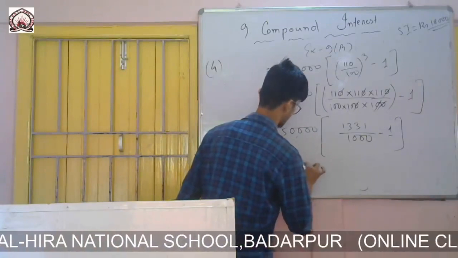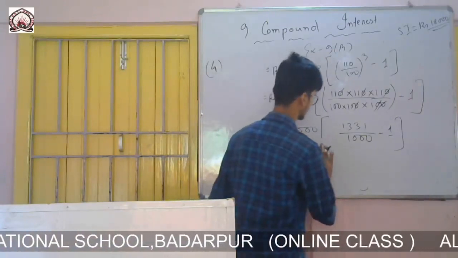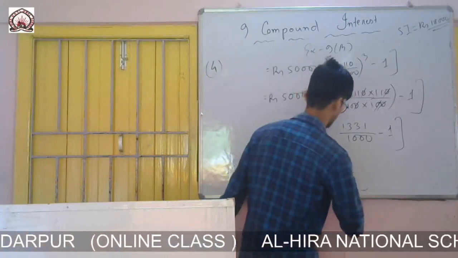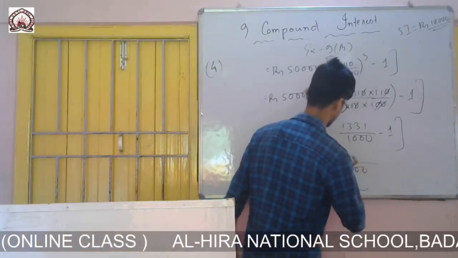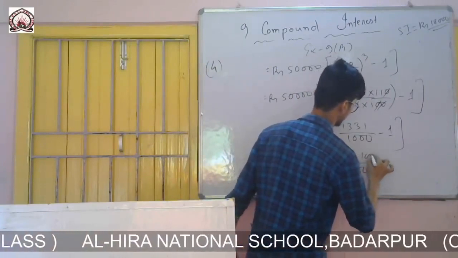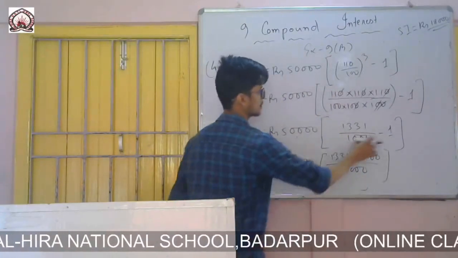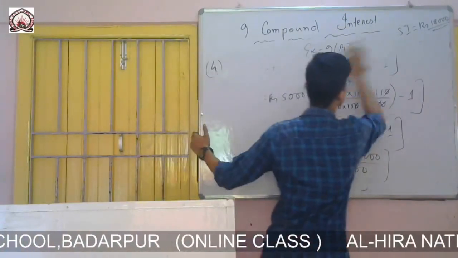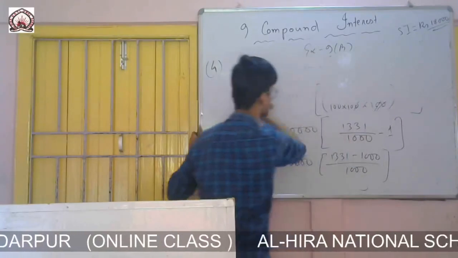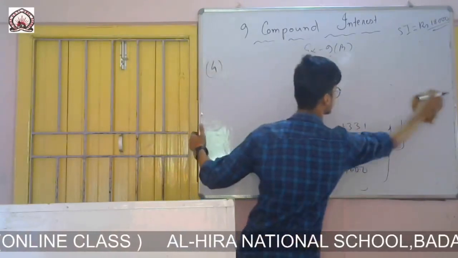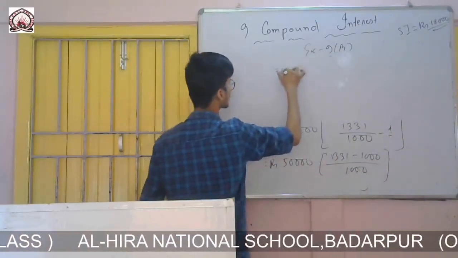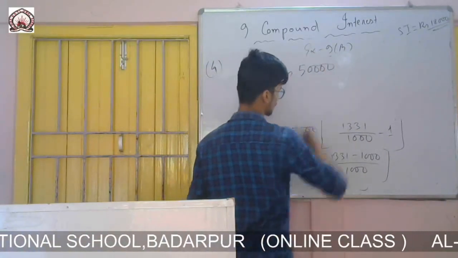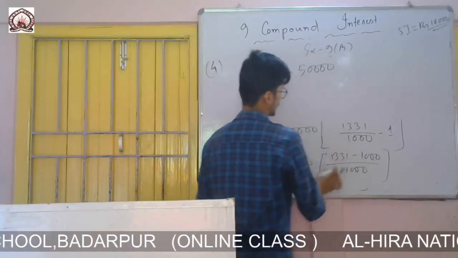So 50,000 into (1331 minus 1000) over 1000, taking the LCM.